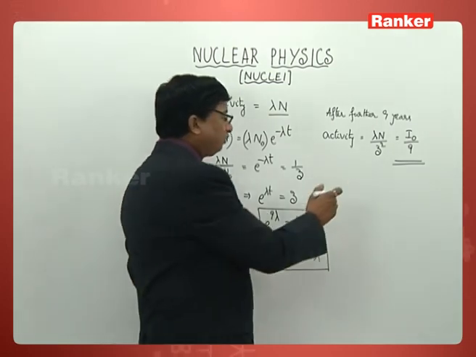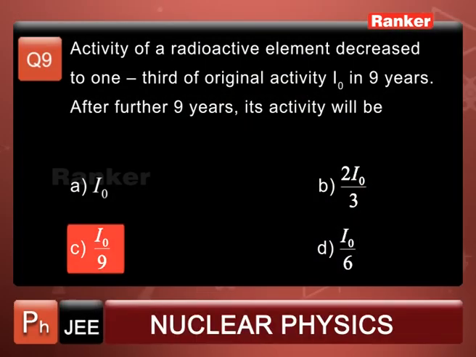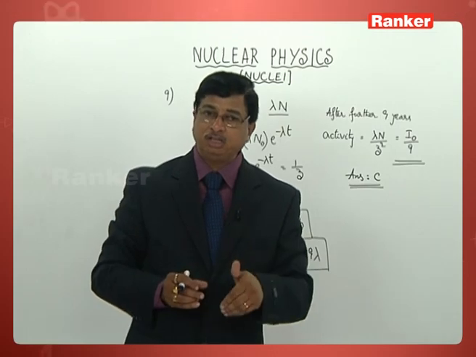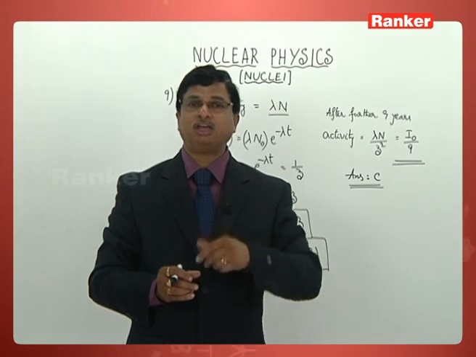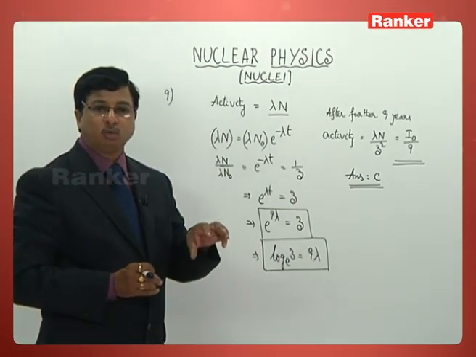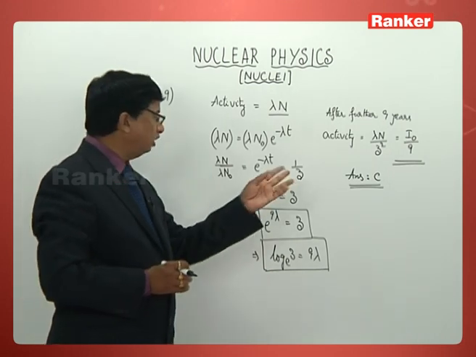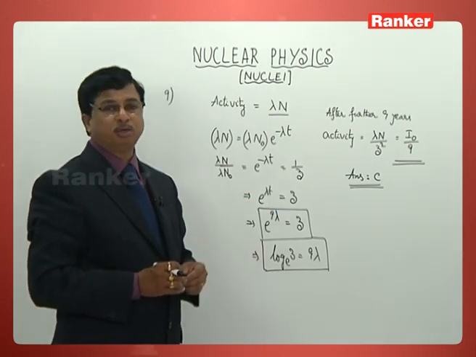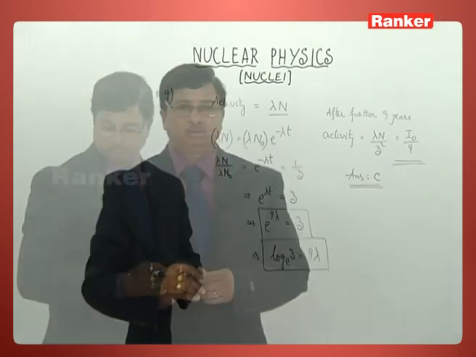The correct answer according to the 4 options is tallied with C. So you can directly say it is now becoming 1/9 of the original activity, I naught over 9. That is the correct answer for problem number 9.